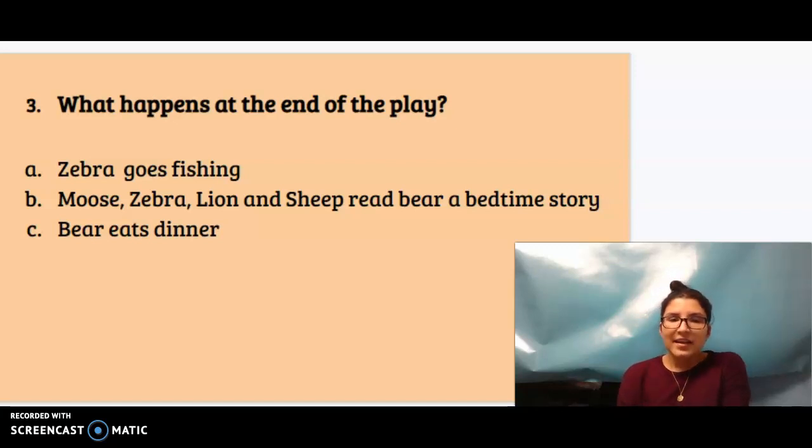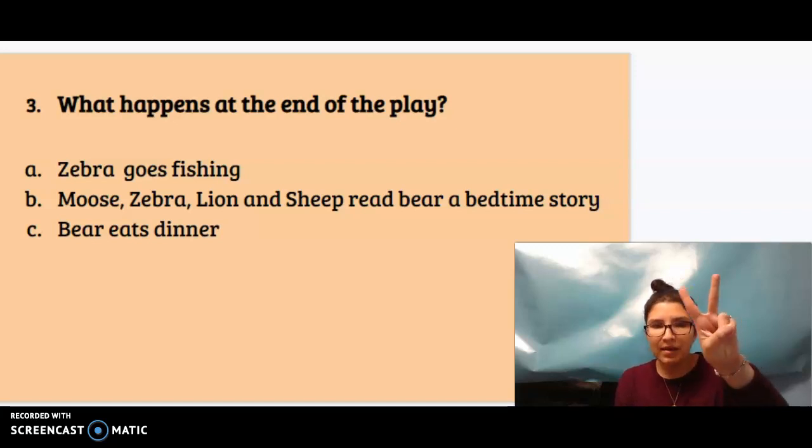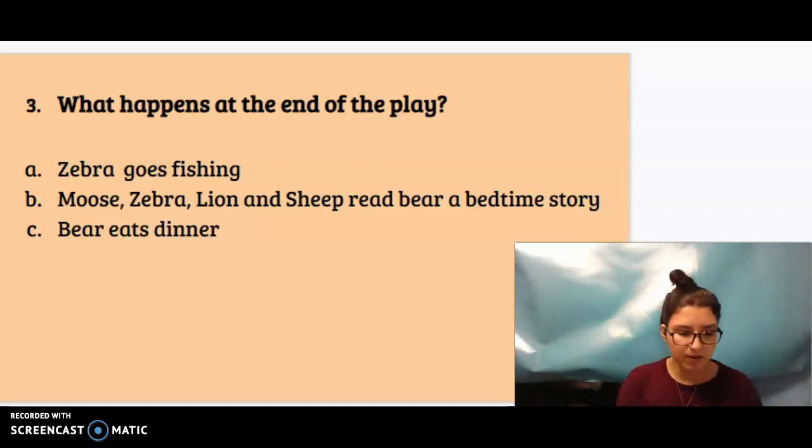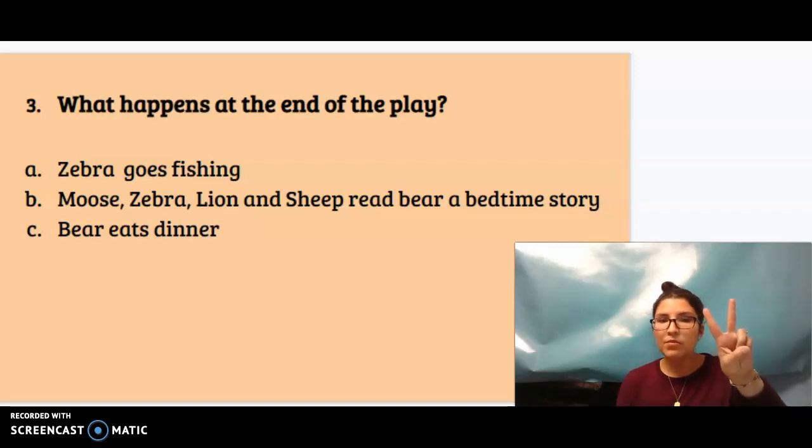All right. If you said B, moose, zebra, lion, and sheep read bear a bedtime story, you are correct. Because in the script I read, I'm going to go to the end, narrator: moose, zebra, lion, and sheep read the bear a bedtime story so he could fall asleep. It doesn't say anything about zebra going fishing. It doesn't say anything about bear eats dinner. It says, choice B, moose, zebra, lion, and sheep read bear a bedtime story. That is how this play ends. All right, let's go to number 4.